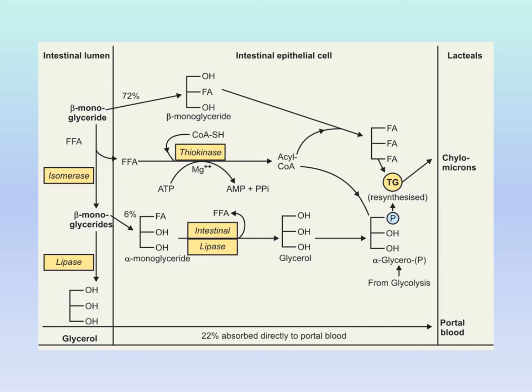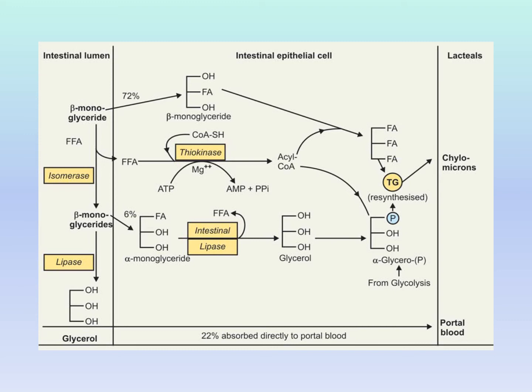Of course, these two monoglycerides need bile salts, so they will be absorbed in the form of water-soluble micelles with bile salts. While the glycerol and short-chain fatty acids, 22%, are absorbed directly to the portal blood, so they don't enter the lymphatics.